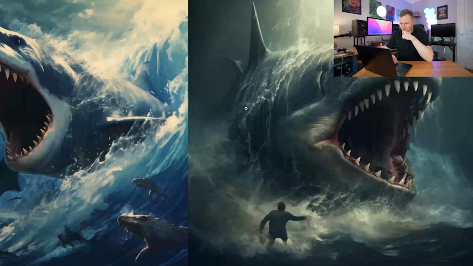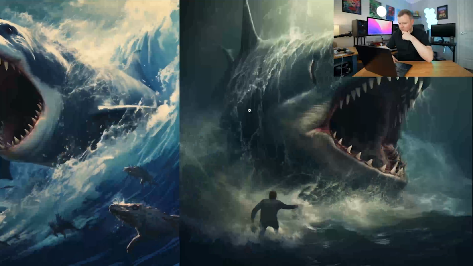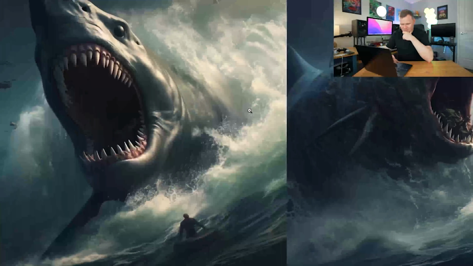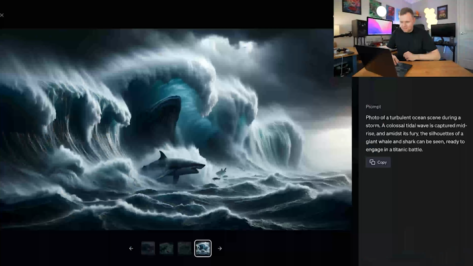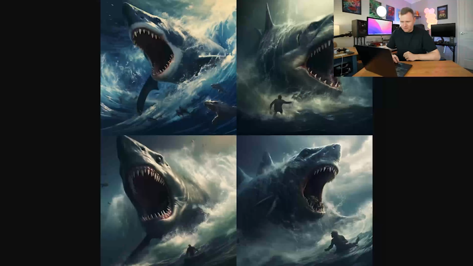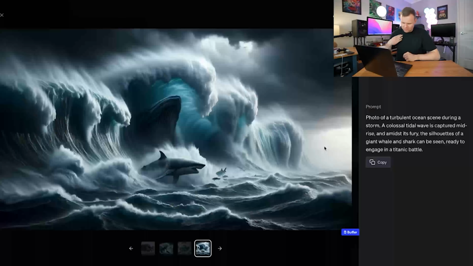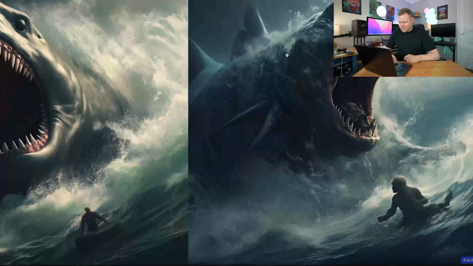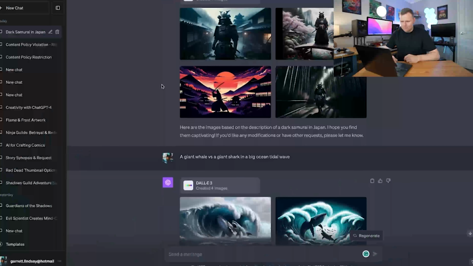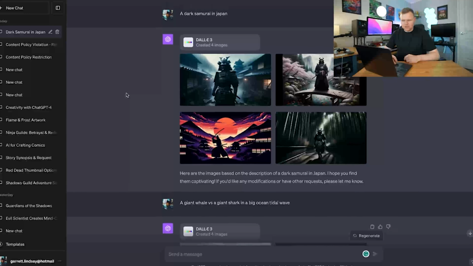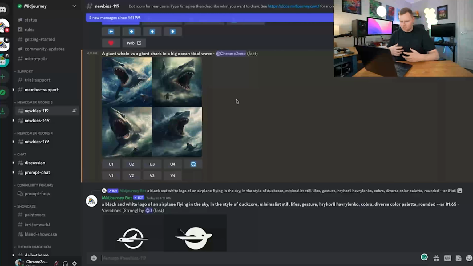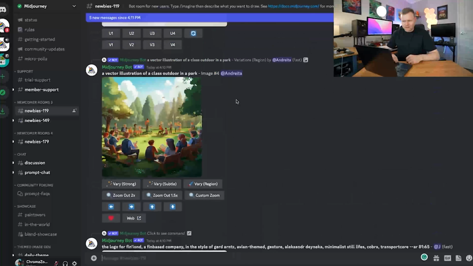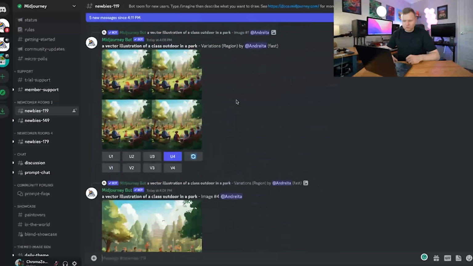So, very lifelike, but I don't see a whale. I see a person and a shark, so I don't see a whale. Midjourney didn't generate the whale, while ChatGPT actually generated the whale, so DALL-E actually won this round because I feel like it actually followed the instructions. But the images it's coming up with were absolutely insane. Look at that. It just looks insane. Whereas in the first round, I felt like the images that Midjourney came up with were a bit better. I enjoyed the images a bit more with the realistic look.